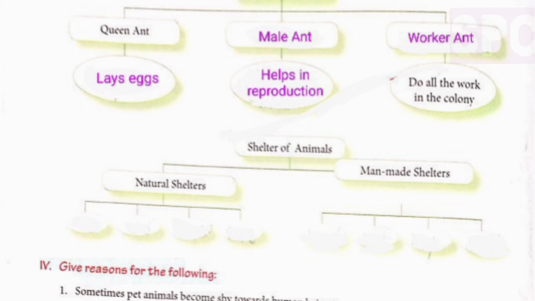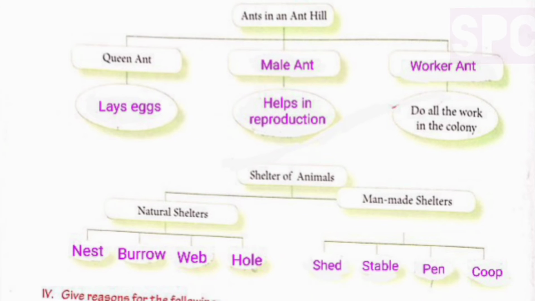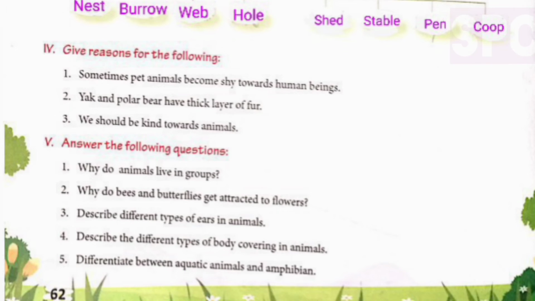Shelters of animals. There are 2 different types of shelters of animals, natural shelters and man-made shelters. Below each of these 2 different types of shelters, we will write 4 examples. Like for natural shelters, we can write nest, burrow, web and hole. And similarly for man-made shelters, shed, stable, pen and coop. Let's move on to question number 4.